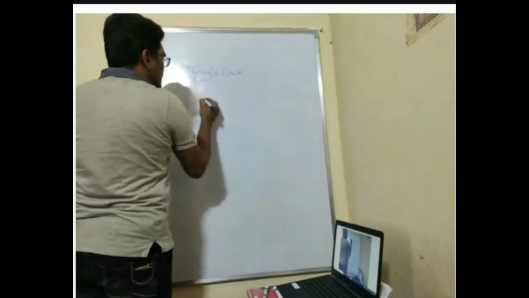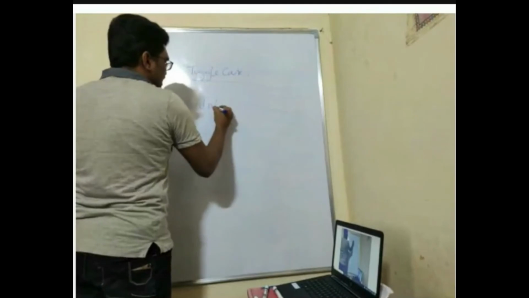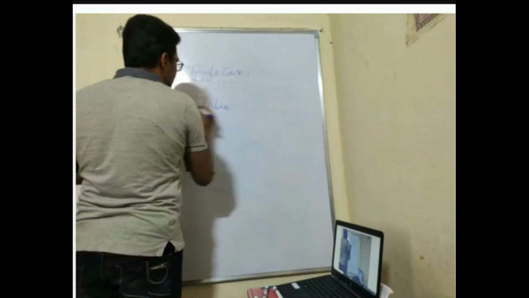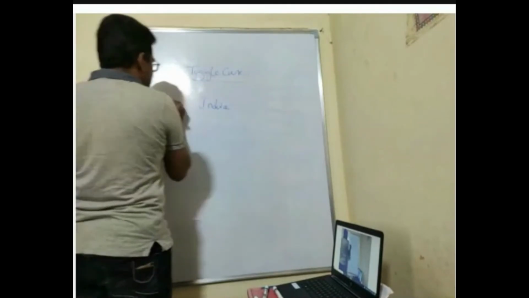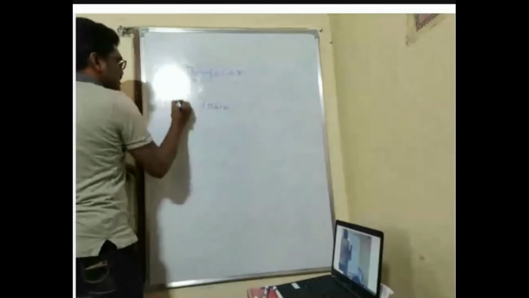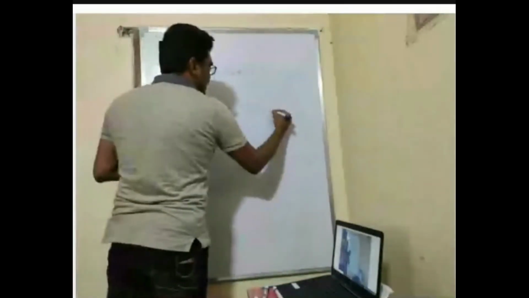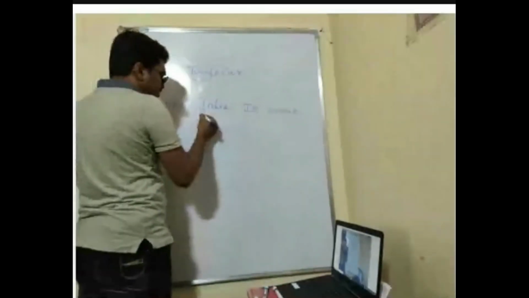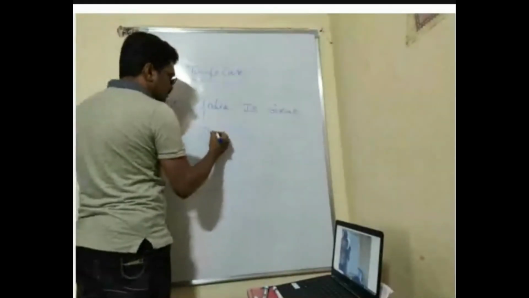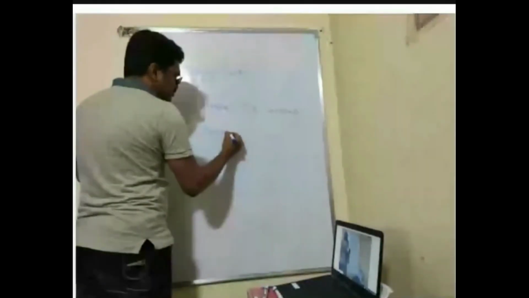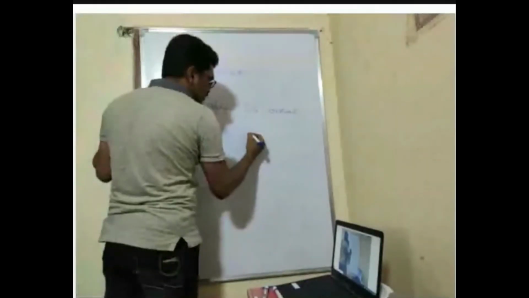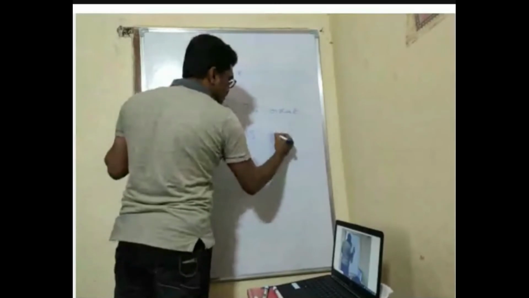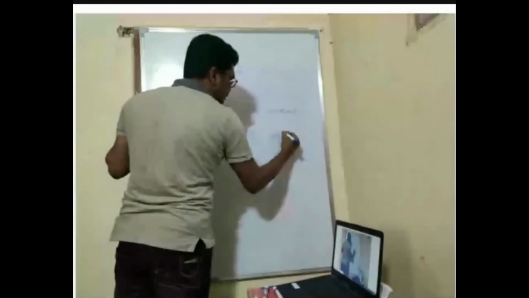Suppose the given string is India is great. The output must be toggled, reversed. Where it is capital, it should be small; where it is small, it should be capital. So G is small, and so on. This is how you have to do it.